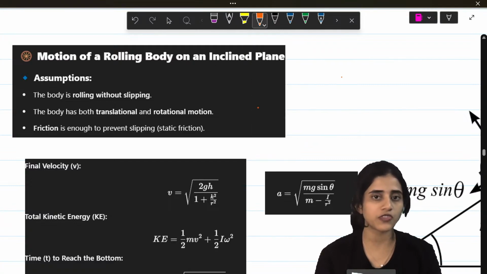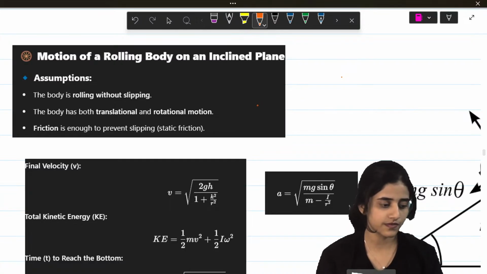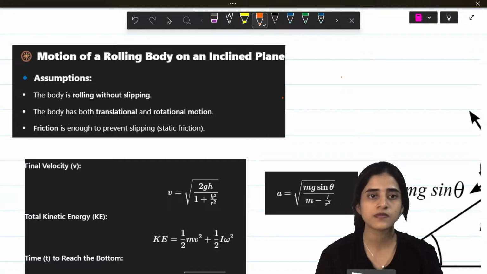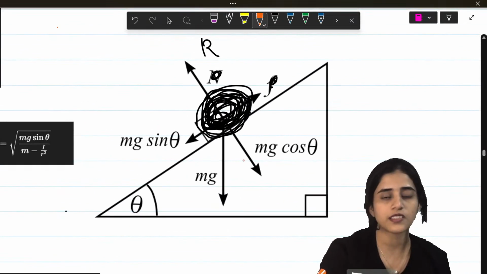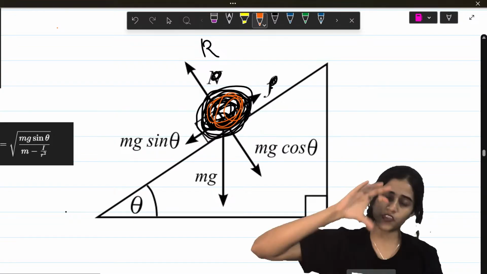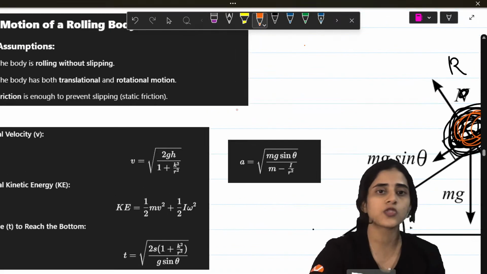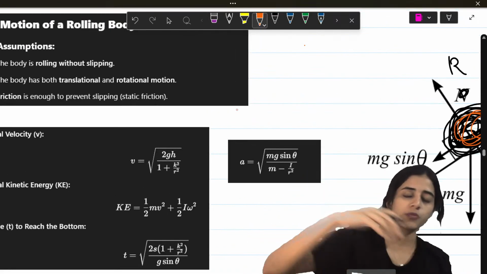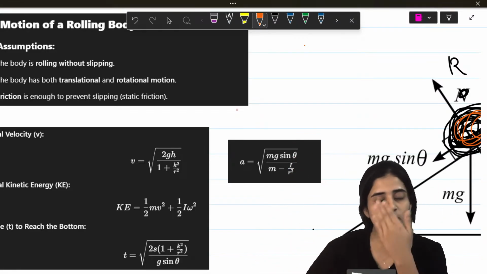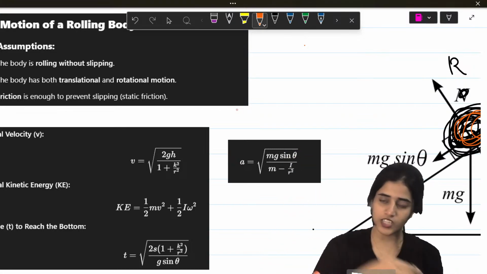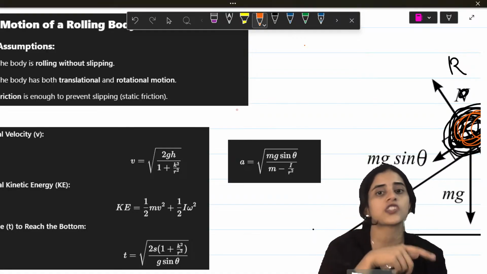Next is motion of a rolling body on an inclined plane. So for a rolling body, take the same figure. This is a dirty figure, but there is a sphere and this sphere is rolling on an inclined plane. So what are the two motions there? There is rotational motion because the sphere is rolling down. There is also translational motion downwards. It's moving straight, translation motion. It's also rotating and going down. So this is rotational motion.